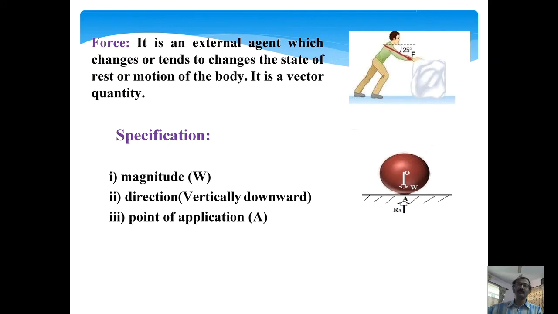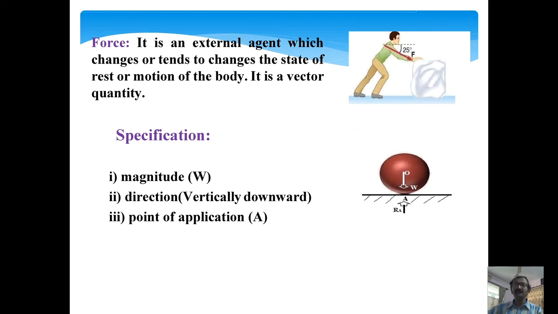Now, what is force? It is an external agent which changes or tends to change the state of rest or motion of a body. The force is also a vector quantity. Now, how would you specify a force? The force may be specified by its magnitude, direction, and point of application.